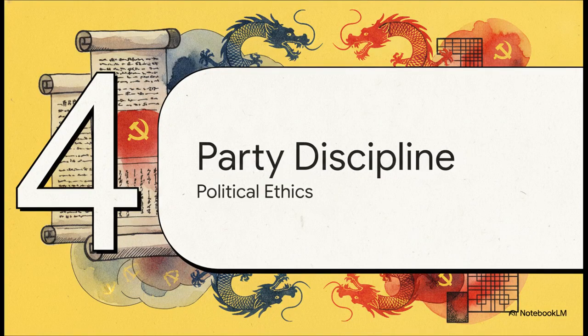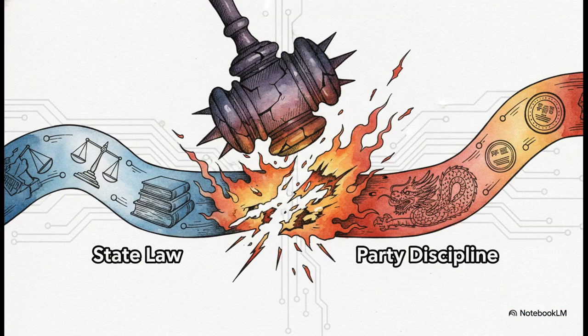For the officials involved, the AI adds a highly unique fourth filter: party discipline and ethics. Because this case unfolds within the Chinese legal system, the AI observes a dual-track reality. Officials aren't just bound by standard legal statutes, they also operate within strict internal political rules. The AI notes that if the judicial officers abuse their power exactly as alleged, like forging evidence or holding secret trials, they didn't just violate state criminal law. They simultaneously breached the fundamental obligations outlined in the Chinese Communist Party constitution. In this system, judicial ethics and political discipline are totally intertwined.